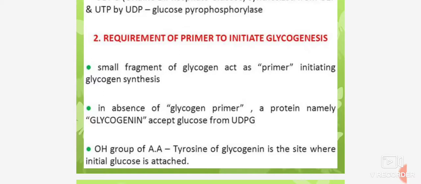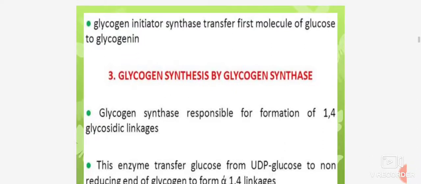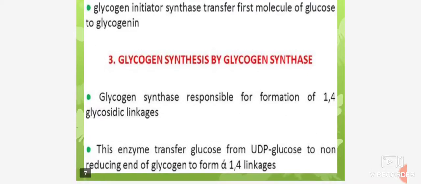The OH group of the amino acid tyrosine of glycogenin is the site where the initial glucose is attached. Then glycogen initiator synthetase transfers the first molecule of glucose to glycogenin. Then glycogen synthesis by glycogen synthase, which is responsible for formation of 1,4-glycosidic linkage. These enzymes transfer glucose from UDP glucose to the non-reducing end of glycogen to form alpha 1,4 linkage.